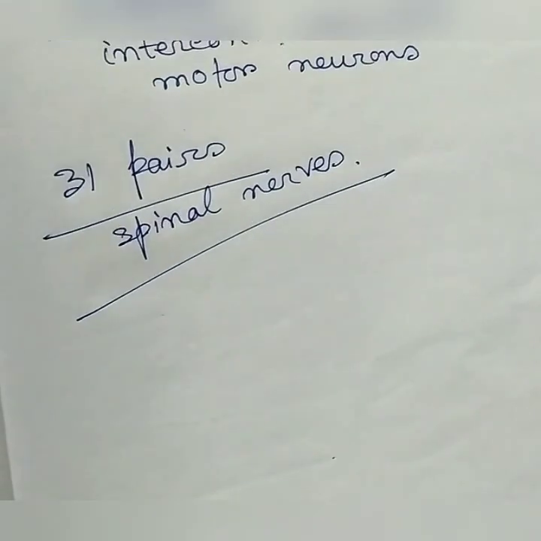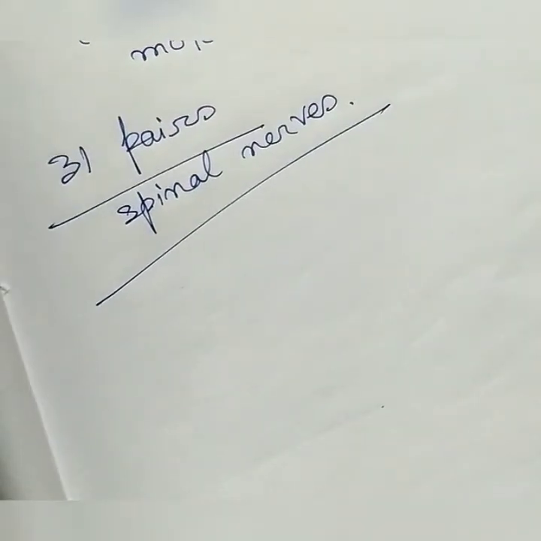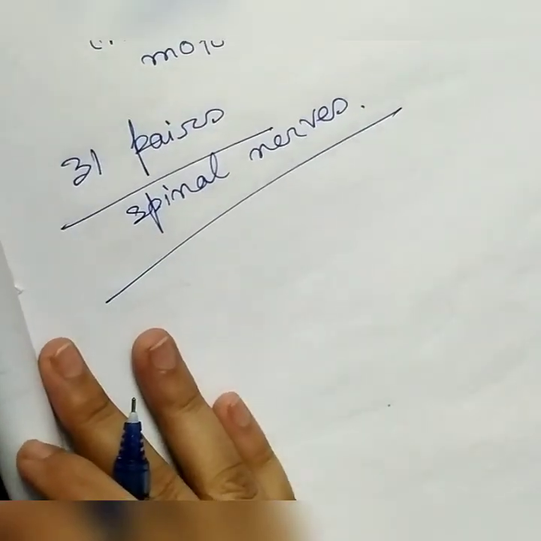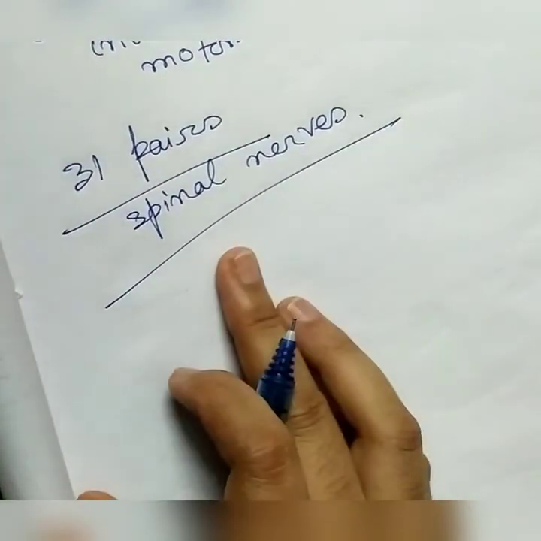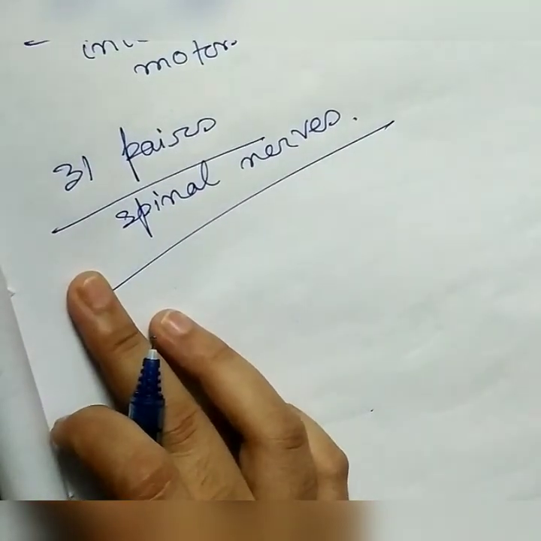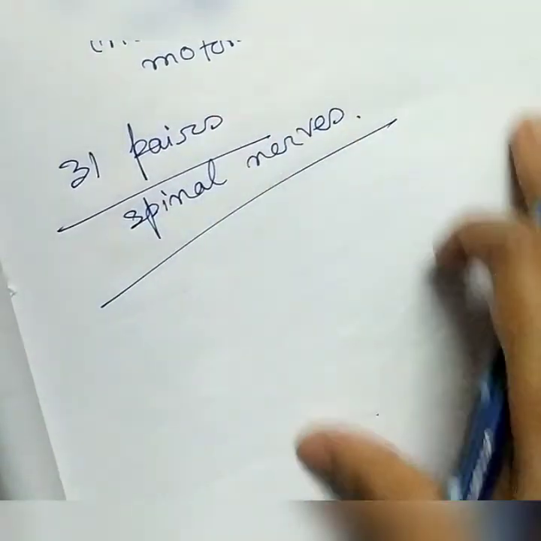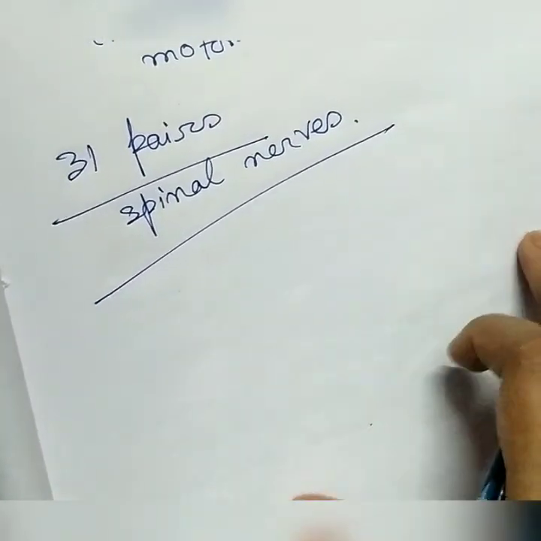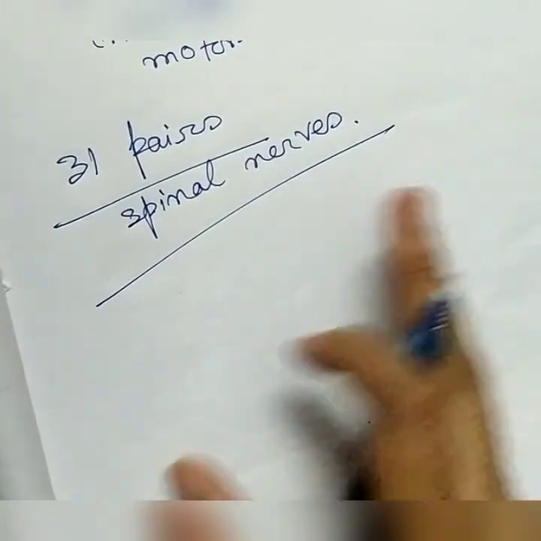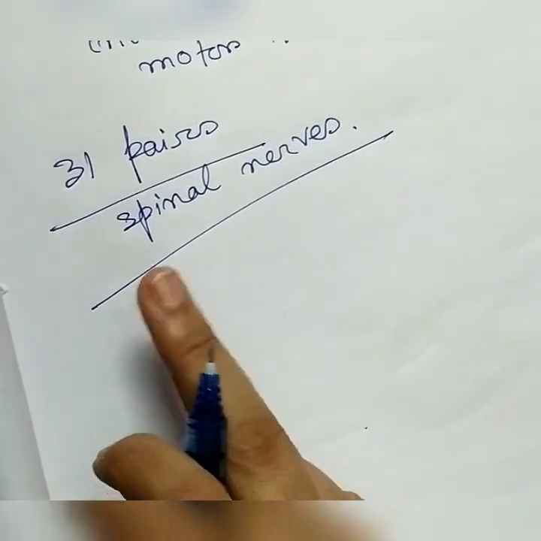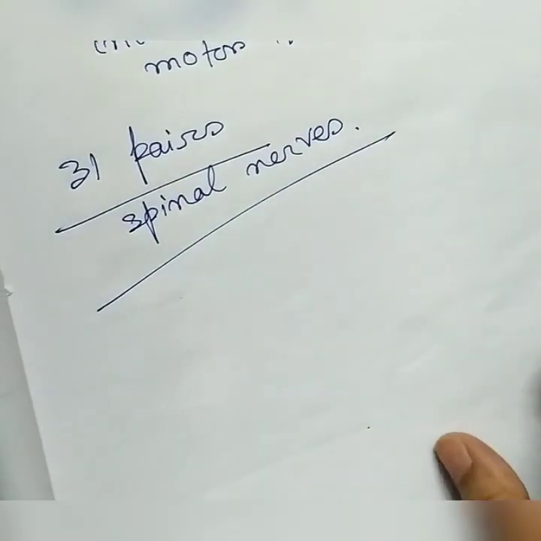What is the function of the spinal cord? The spinal cord conducts messages from the skin and muscles to the brain. It conducts messages from the different body parts, like from the skin and from the muscle, to the brain. It also conducts messages from the brain to the muscles.